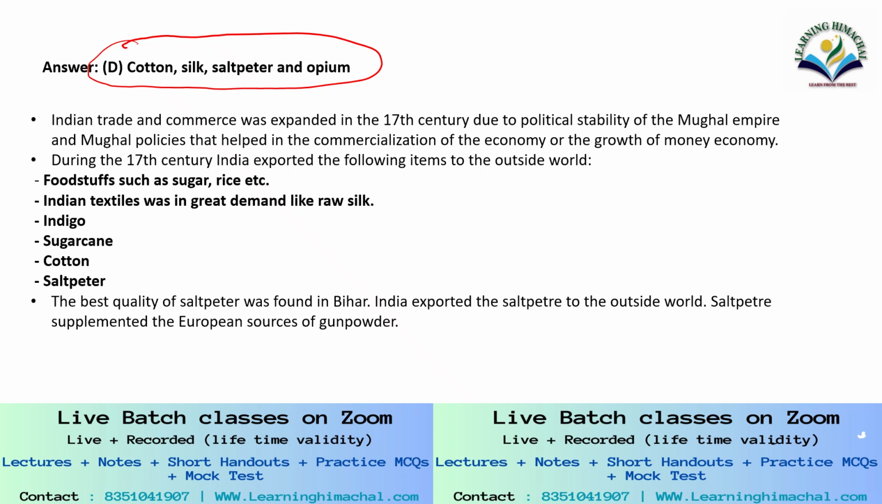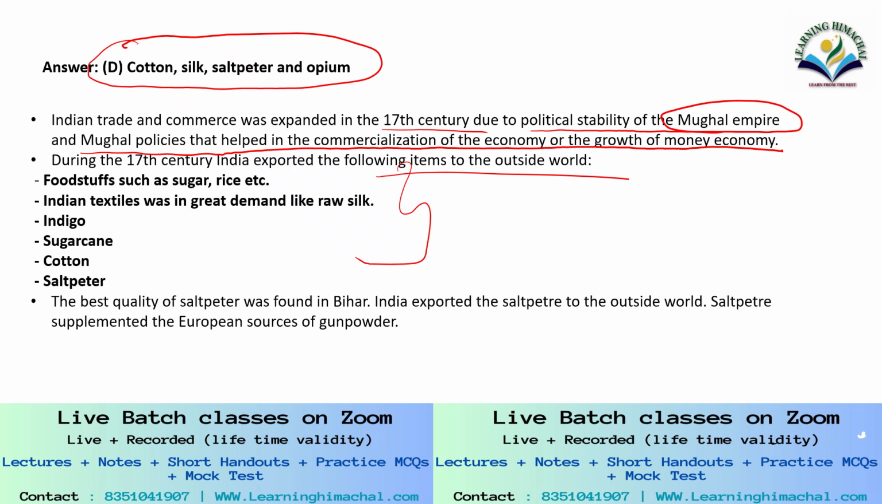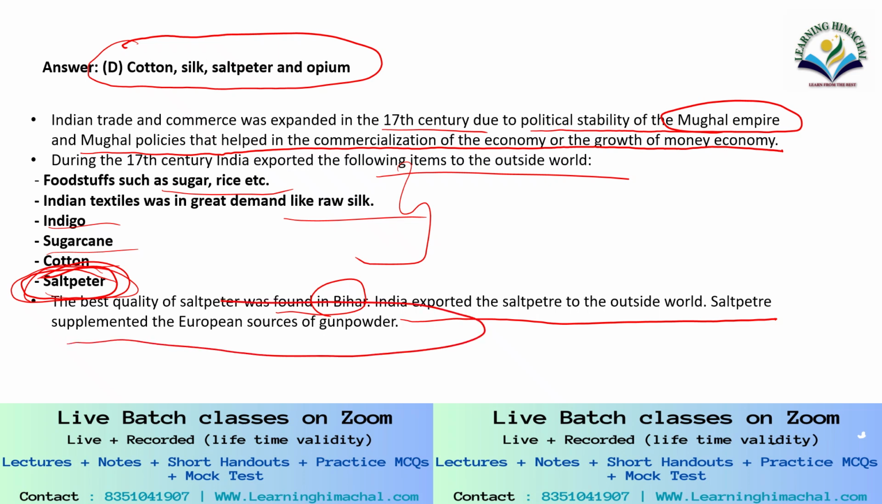Indian trade and commerce expanded in the 17th century due to the political stability of the Mughal Empire and Mughal policies that helped in the commercialization of the economy, or the growth of the money economy. During the 17th century, India exported sugar, rice, raw silk, indigo, sugarcane, cotton, and saltpeter. We have heard about everything else, but saltpeter is one thing we usually don't hear about. The best quality of saltpeter was found in Bihar. India exported saltpeter to the outside world. Saltpeter supplemented the European sources of gunpowder.